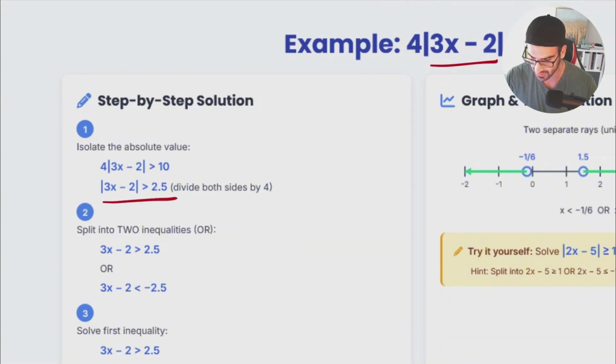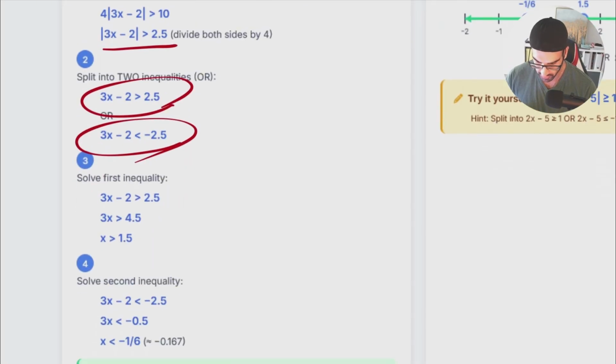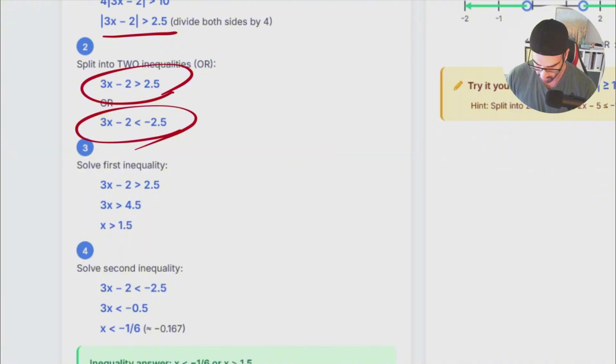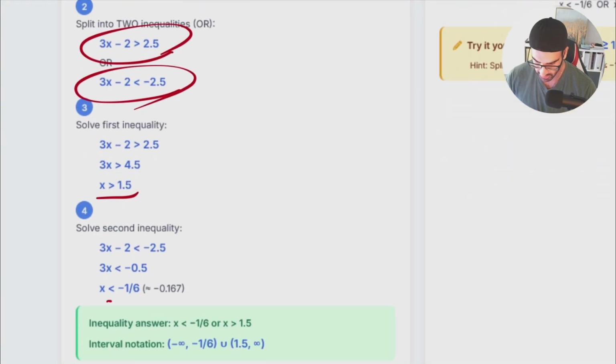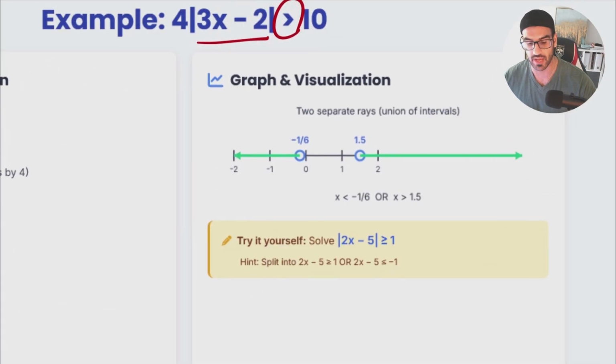If you do that, we do have something like this. Again, remember, it is excluded. It means that my number cannot be equal to 10 itself. So I do have the absolute value of 3x minus 2 is bigger than 2.5. Either 3x minus 2 is bigger than 2.5 or it's going to be smaller than negative 2.5. If we just do the calculation, you do have something like this, and at the end, something like that. It means that you do have 2 ranges, and if you would like to visualize it, it would be like this.